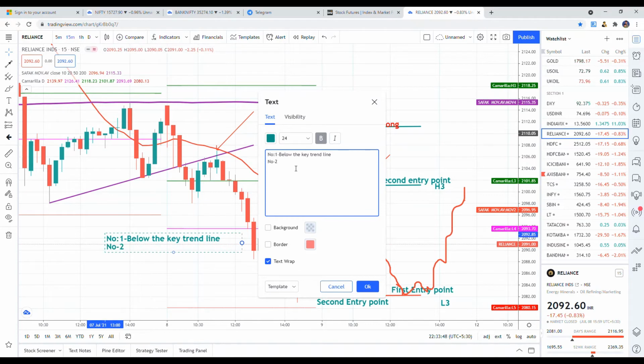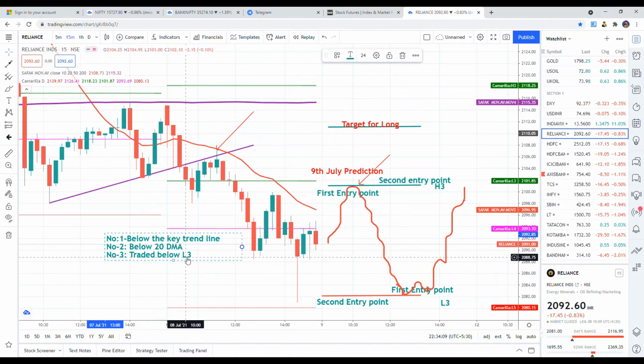Number 2, below the 20-day moving average. And number 3, traded below L3. There are 3 factors where you can watch the downtrend.